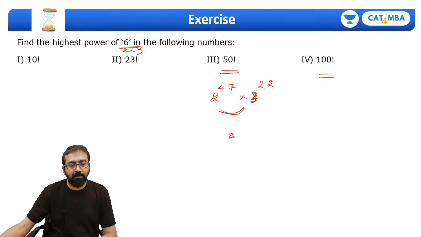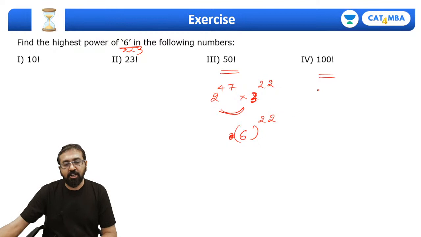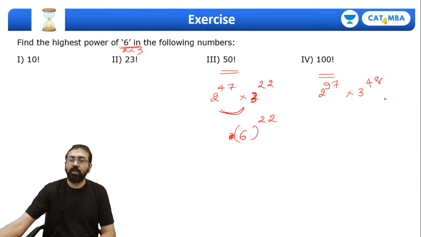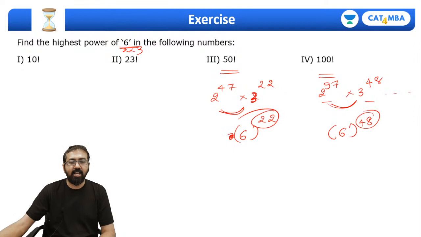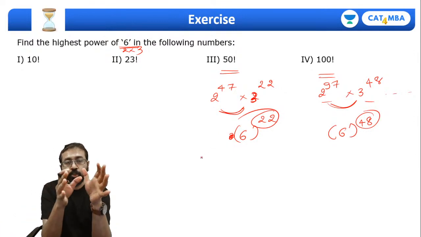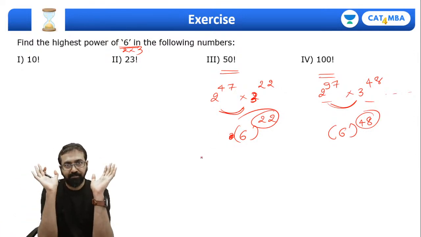Of course, 22 pairs. So the power of 6 will be 22. Same way in 100 factorial, the power of 2 is 97, but the power of 3 is just 48. Of course there are some other numbers, but we are interested only in these prime numbers. So what are the pairs I can make? Of course 48. So 6 raised to 48. So the power of 6 is 22 and 48. It's equivalent to the higher prime number, right?